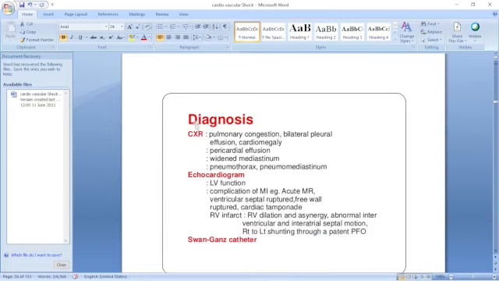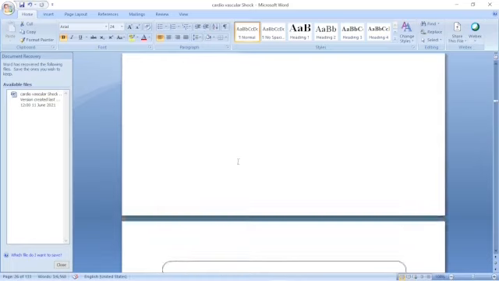The clinical diagnosis depends on pulmonary congestion, bilateral pleural effusion, cardiomegaly, pericardial effusion, widened mediastinum, pneumothorax. This is on X-ray you can see. In ECG you can see the left ventricular function, complications of MI: the acute MR, ventricular septal rupture, free wall rupture. Echocardiography you have to do.